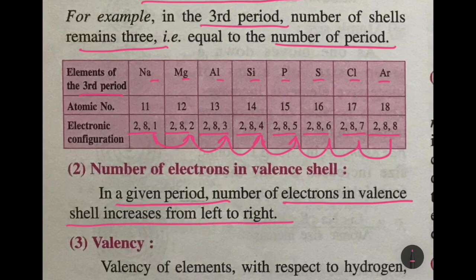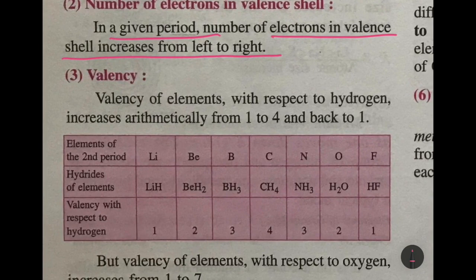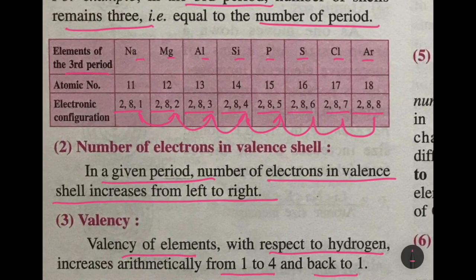It successively increases. Now, the valency of elements with respect to hydrogen increases from 1 to 4 and back to 1. Now here, why 1 to 4? Sodium can give away 1, so valency 1; give away 2, valency 2; give away 3, valency 3. Now 4, we do not consider.